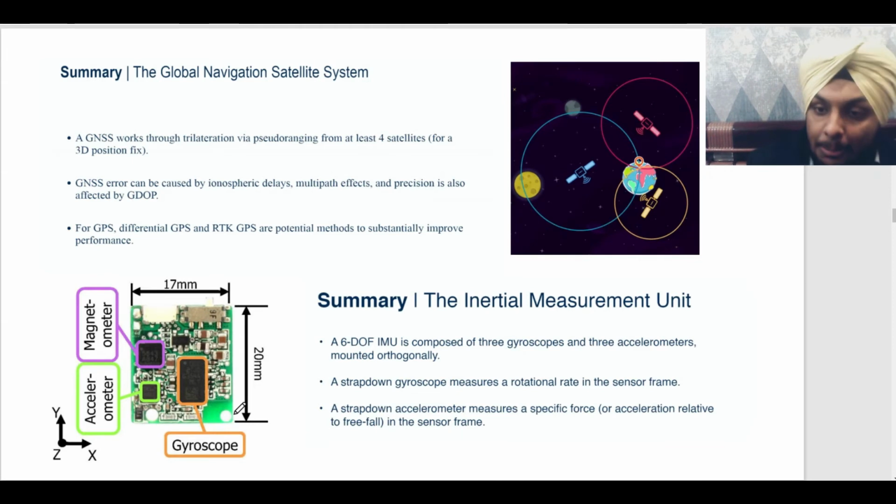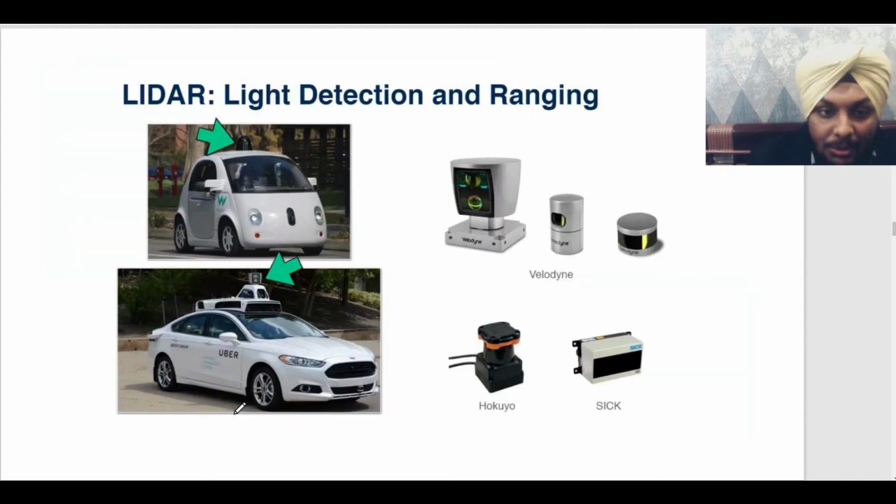Then comes the GPS system to localize the state of the vehicle, and inertial measurement units, which are a combination of three gyroscopes and accelerometers, which predict the rate of motion of a vehicle. You can find these sensors even in your daily life, like in your mobile phones. You turn your mobile and the screen rotates itself. That is basically the work that is done by IMUs, right?